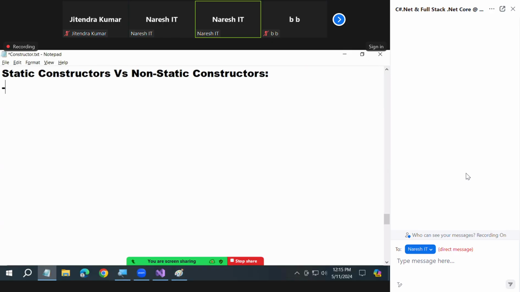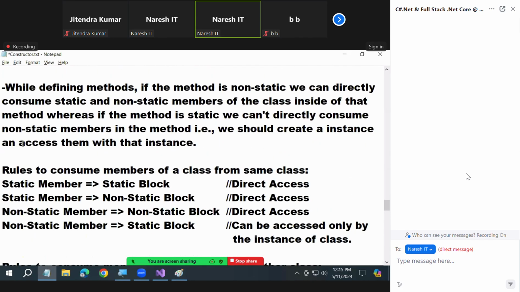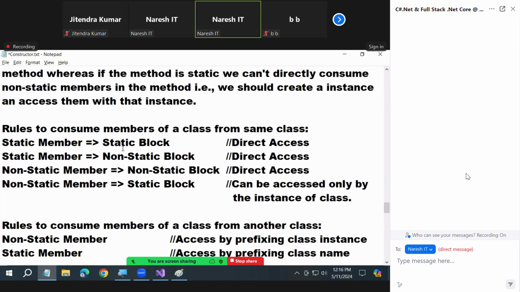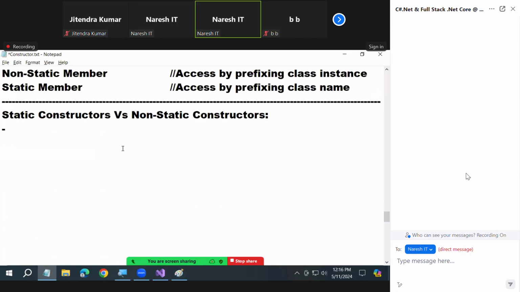Again you're asking, what is the use of it? Why do you say what is the use of it, man? Two times I taught you. Again you're making the same mistakes. What is a static method? By default every method is non-static, or it is declared by using static, which makes it a static method. That is the answer you should give.